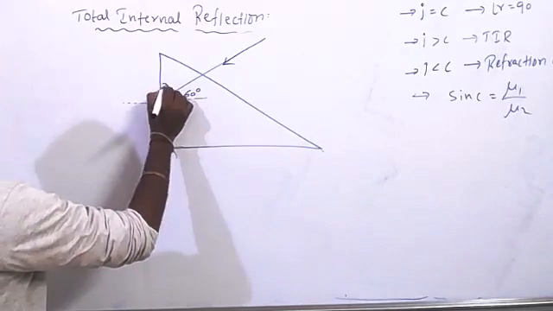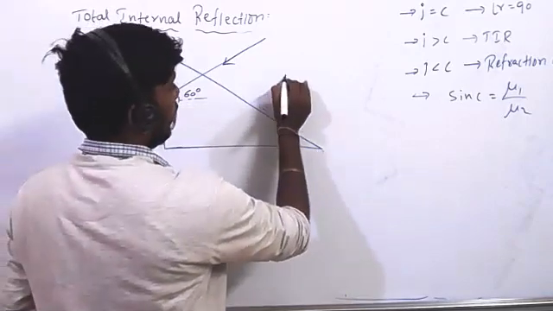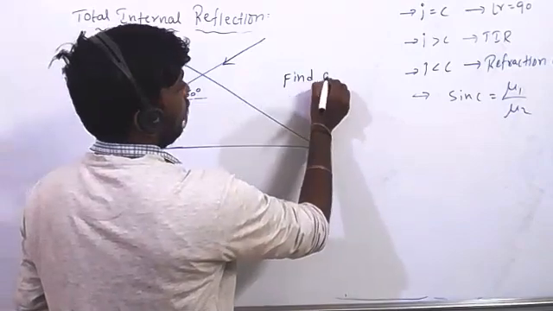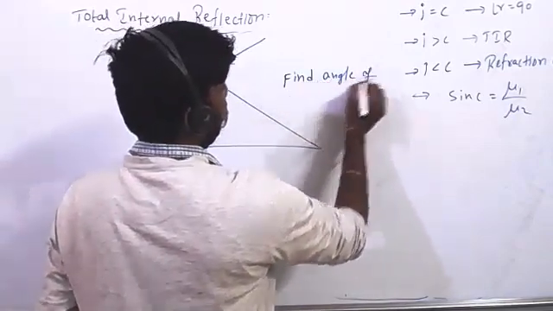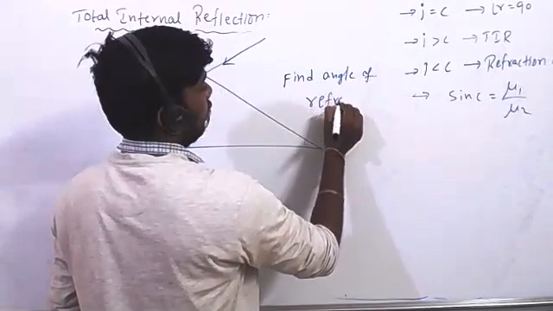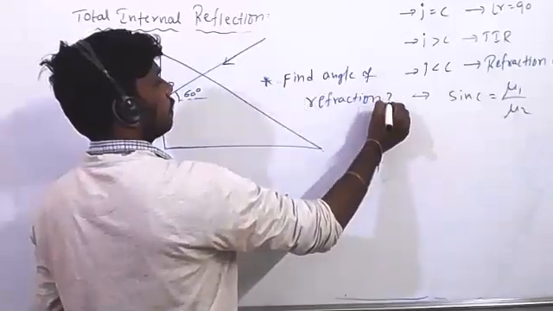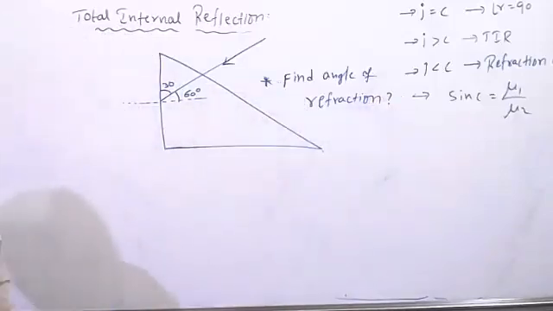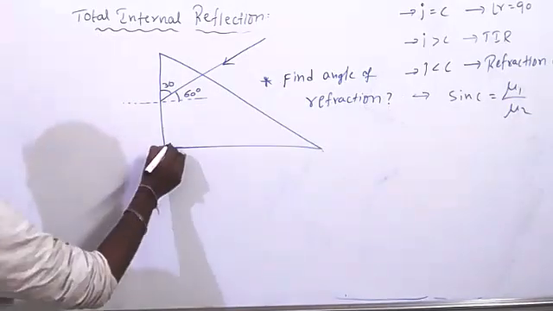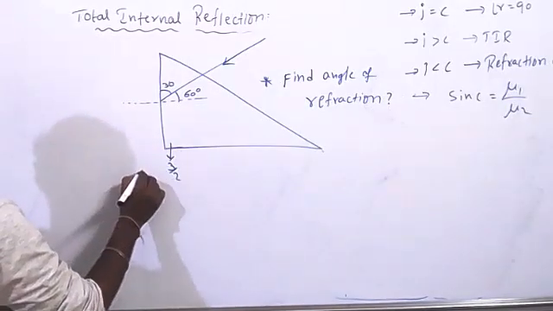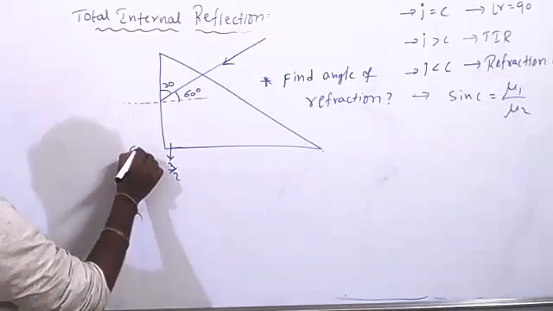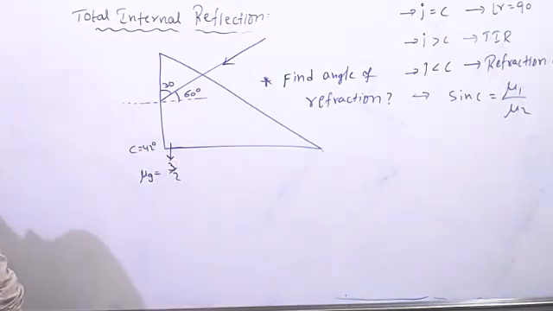It is 30 degrees. Find the angle of refraction. And here they have given mu g equal to 3 by 2. Critical angle is equal to 42 degrees.